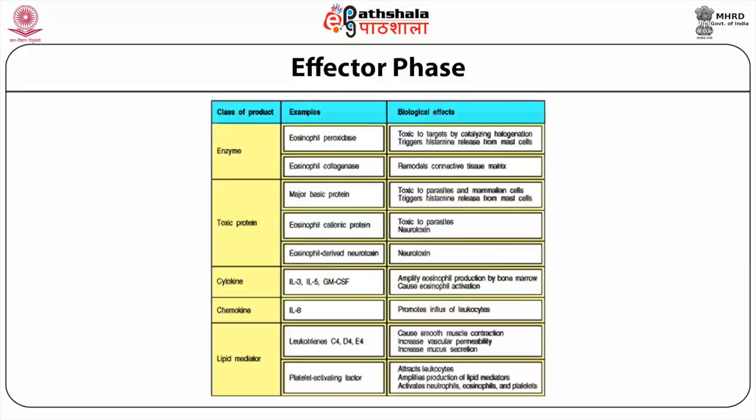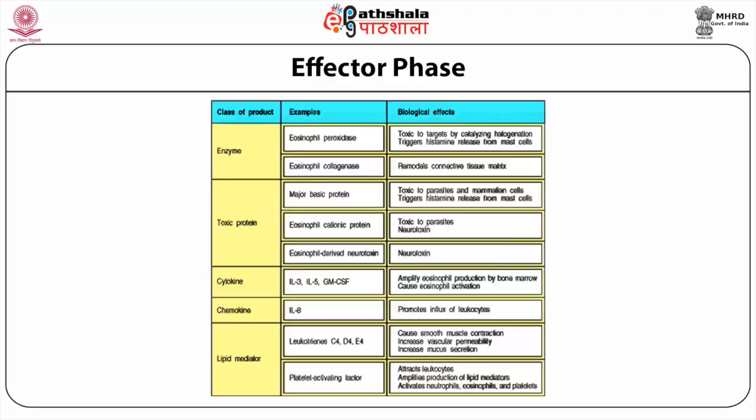This table shows the effector phases. The sensitization phase results in allergen specific memory B cells. It also produces mast cells and basophils bound to the allergen specific IgE through their Fc epsilon R receptors. The second exposure to the allergen results in the allergen cross-linking IgE molecules on the mast cells.